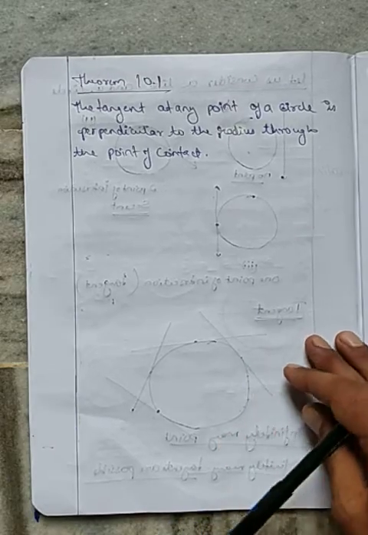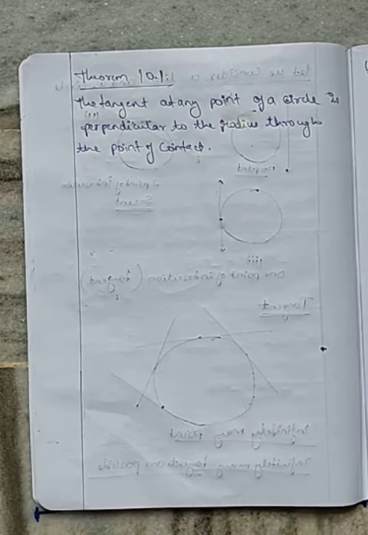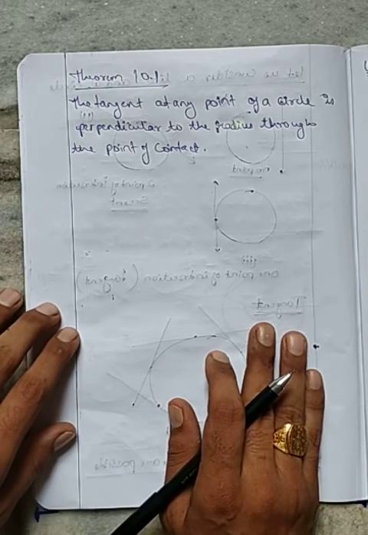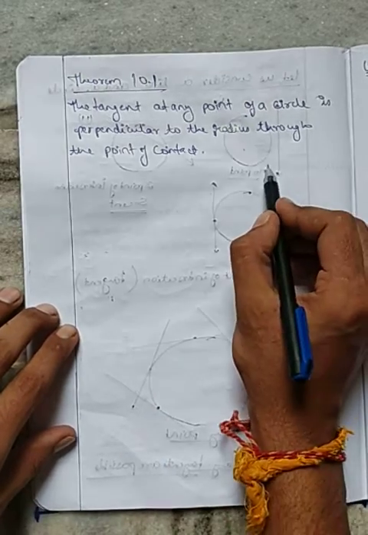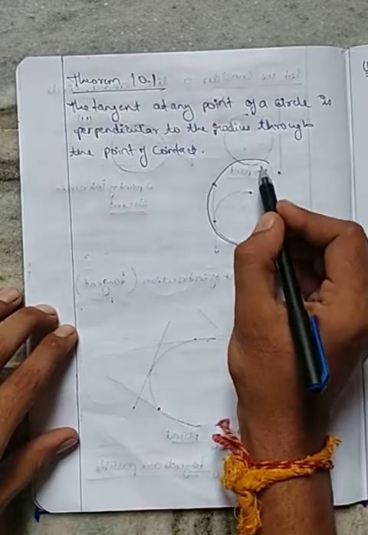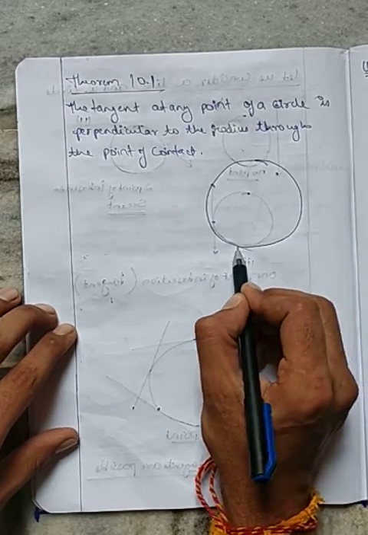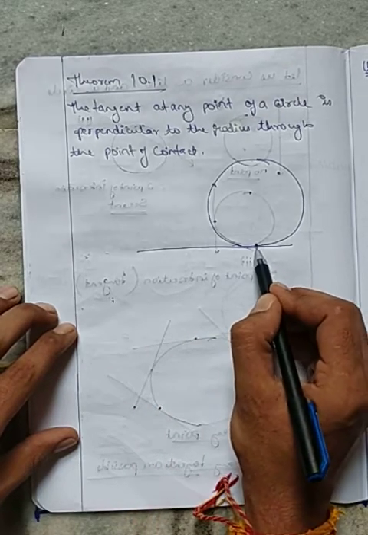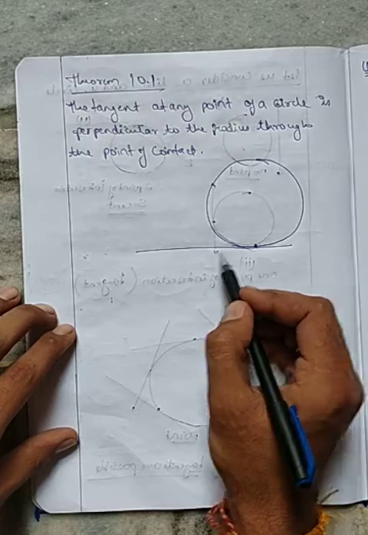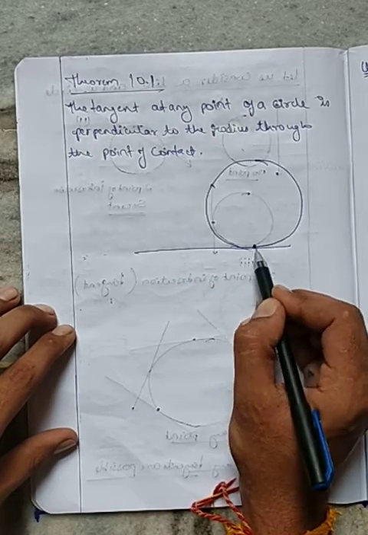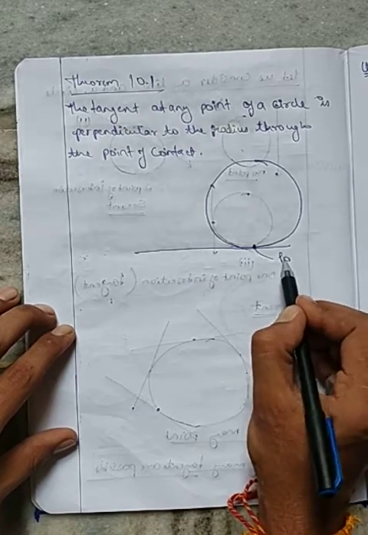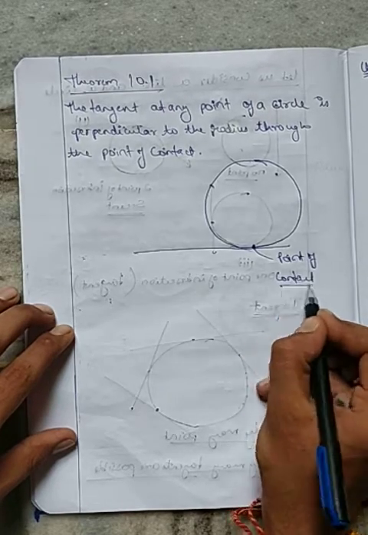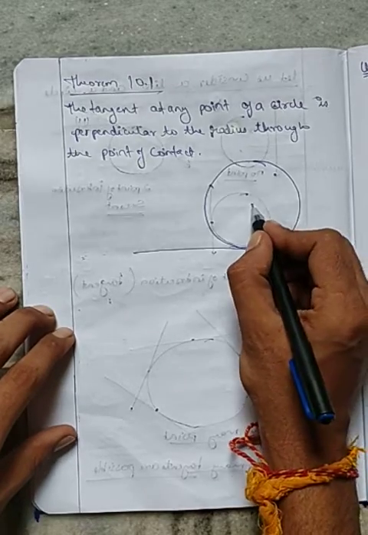The first theorem that is part of your syllabus says that the tangent at any point of a circle is perpendicular to the radius drawn through the point of contact. The theorem says, if I have a circle and I draw a tangent like this, the point where the tangent touches the circle is known as the point of contact. What do we call it? Point of contact. And this is the center.